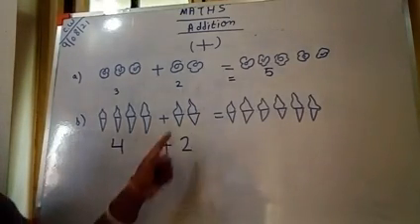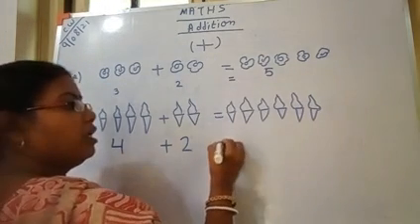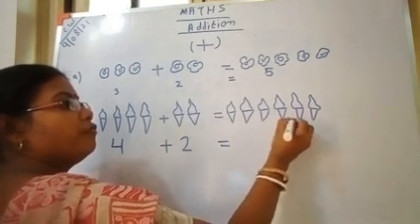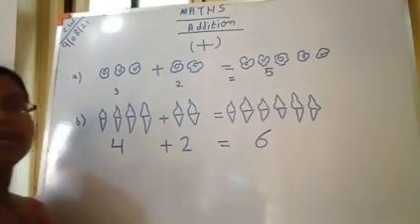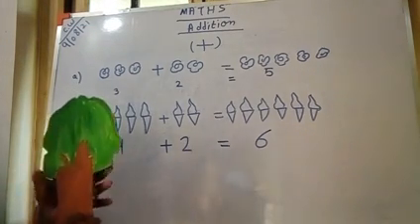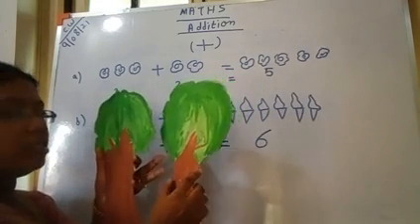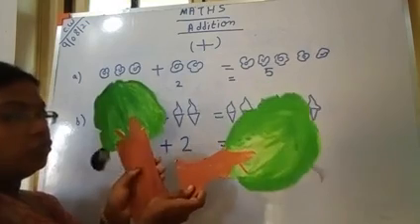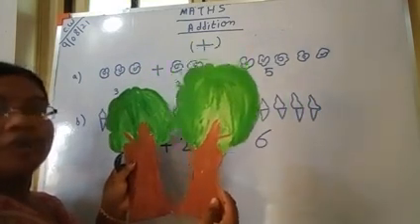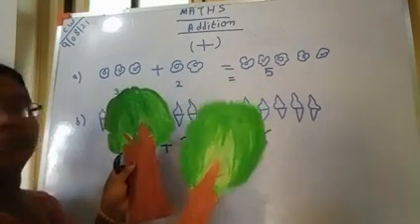Whatever pictures are given, you just write the number here. And total how many are there? 1, 2, 3, 4, 5, 6. 6. So 4 plus 2 will be 6. Okay, let's see again. Suppose this is 1 tree. I have added one more tree. How many trees? It becomes 2. So 1 plus 1 will be 2.